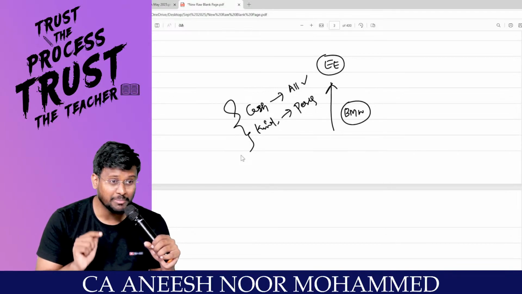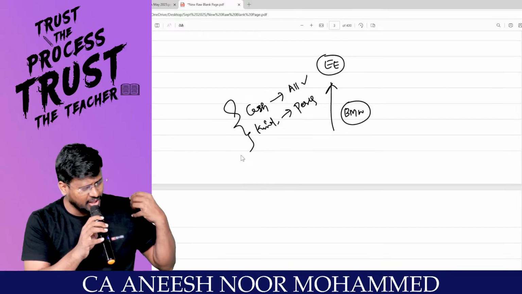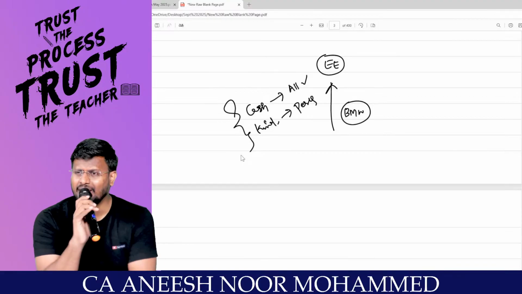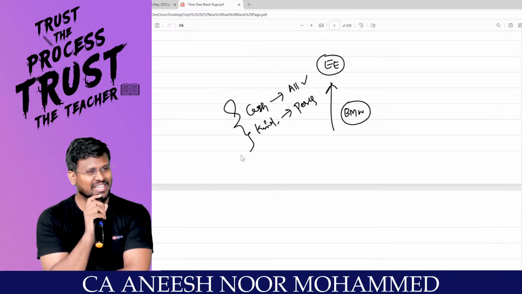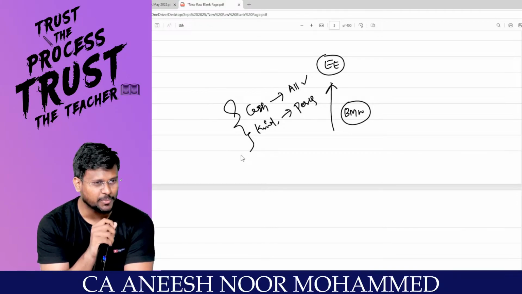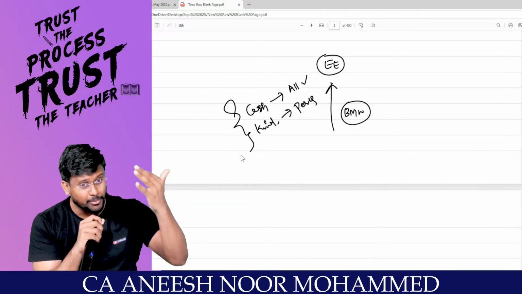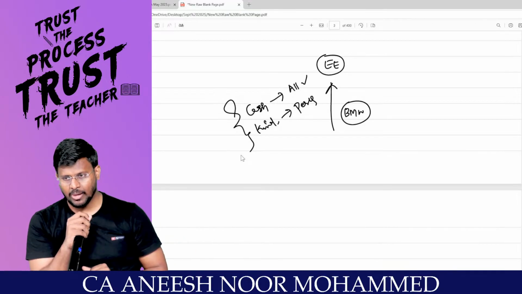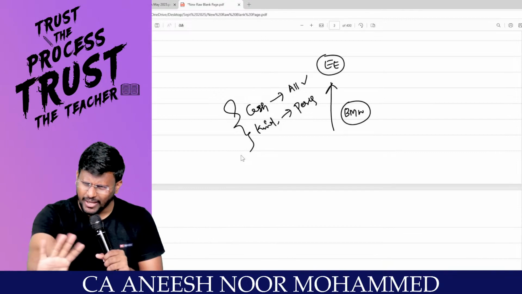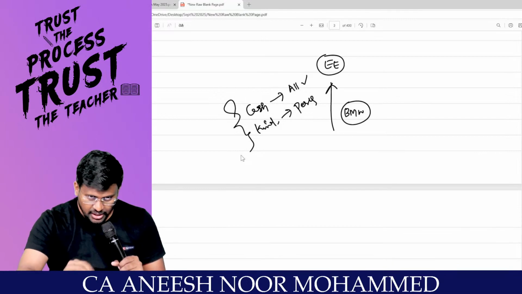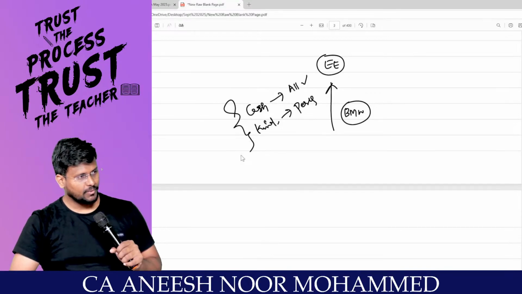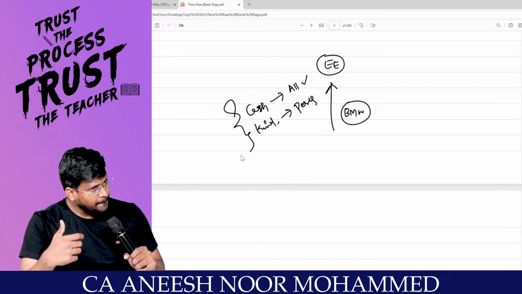Now you are saying, sir, if you give a BMW car to me, that will be a perquisite for me. If it is a perquisite, I am liable to pay tax for it. What you are feeling is that whatever salary you are paying to me is itself not enough for my household expenses. Now, if I have to pay tax for the BMW car, then don't give me the car at all. I am saying to you, don't worry, man. I will give you the car and I will even pay the tax for it also.